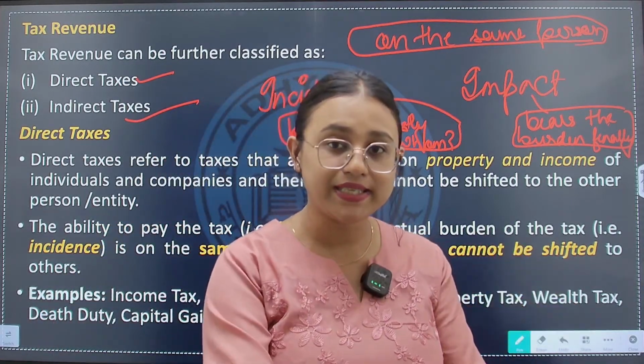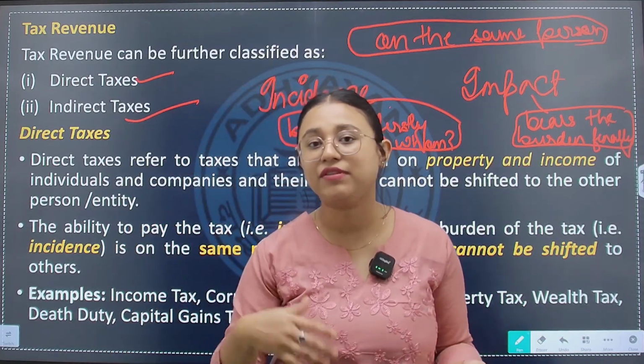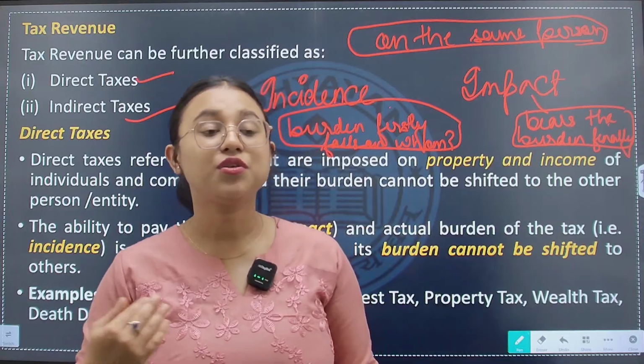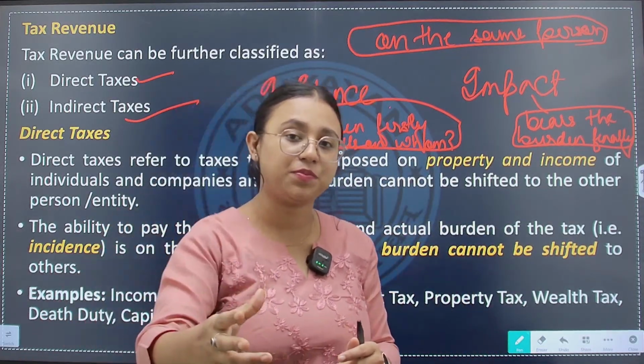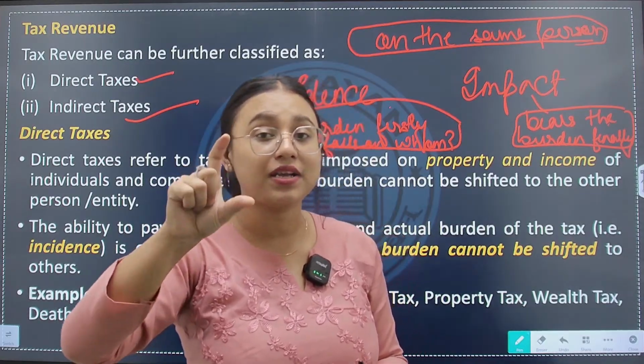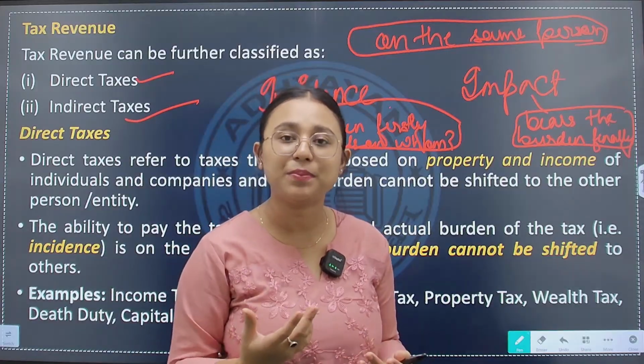On the citizens. The citizen will now have to pay a part of the taxation that I will have to pay to the government. So I shift it to the citizen, either I increase the price of the products, or I reduce the quantity at the previous price, so that anyway I am being benefited from it.